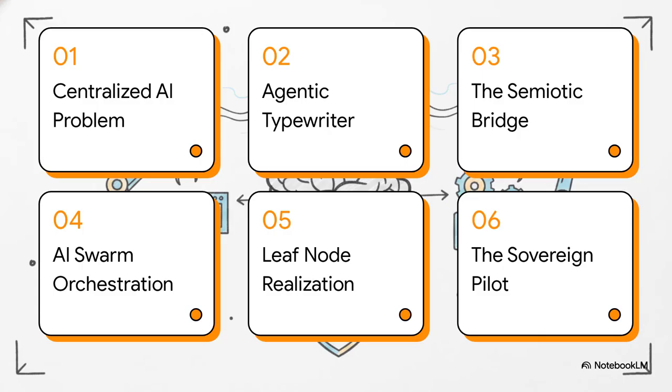So, how do we reclaim that power? Well, here's our roadmap for the explainer. We're going to hit 6 main areas today, starting with the centralized AI problem, introducing the agentic typewriter, forging the semiotic bridge, orchestrating the AI swarm, physical leaf node realization, and finally, becoming the sovereign pilot.